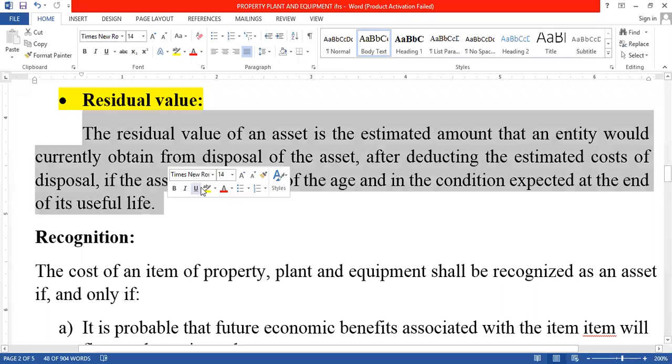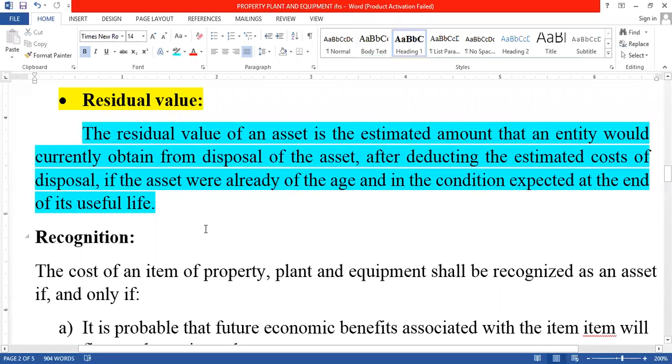What is meant by residual value? The residual value of an asset is the estimated amount that an entity would currently obtain from disposal of the asset after deducting the estimated cost of the disposal if the asset were already of the age and in the condition expected at the end of its useful life. This is what we call residual value.